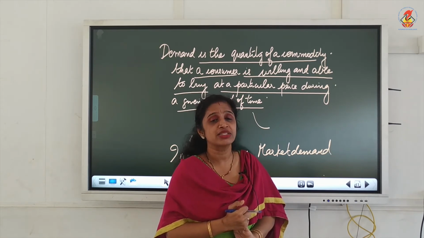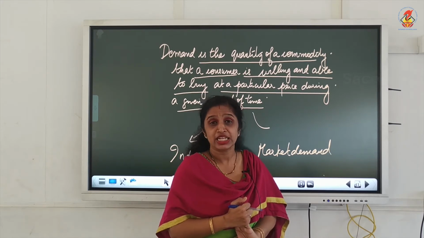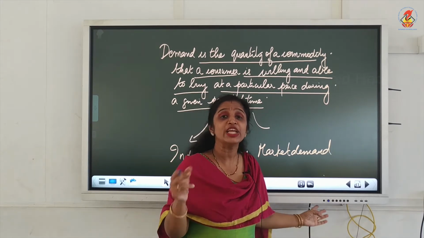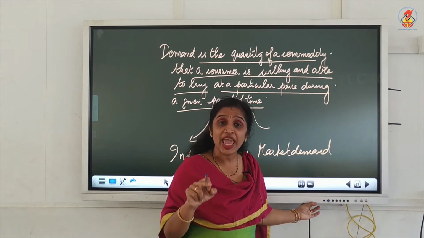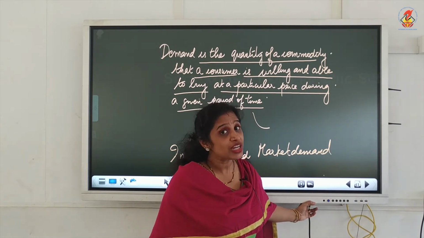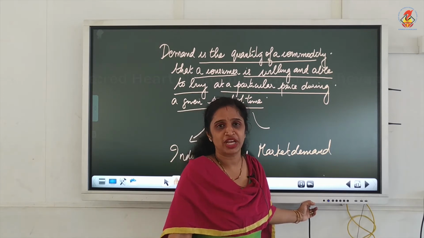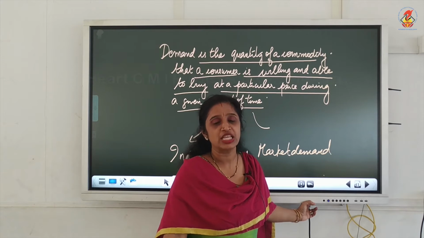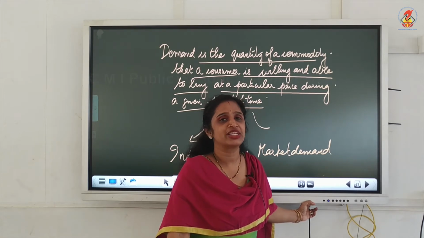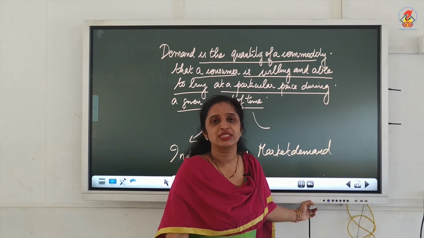So, what is demand? Demand refers to the quantity of a commodity that a consumer is able and willing to buy at a particular price during a given period of time. So, during a given period of time at a particular price, how much quantity of a commodity that a consumer is willing to buy and able to buy, that is known as demand.